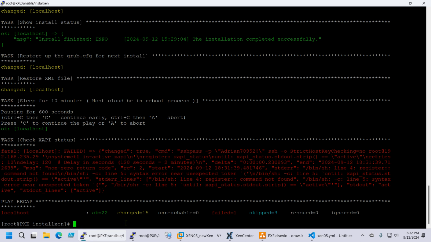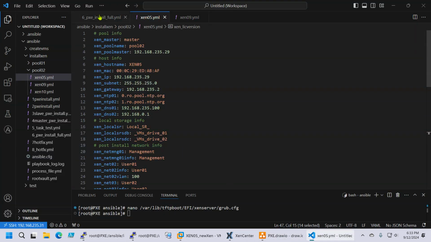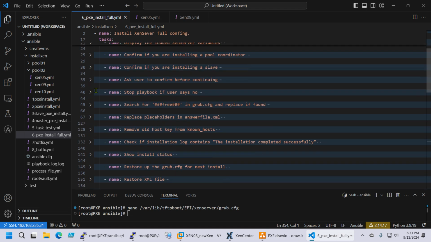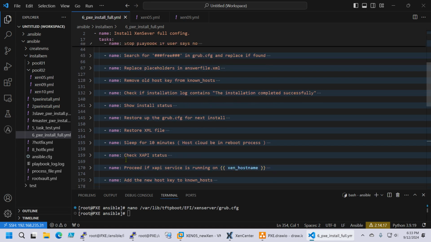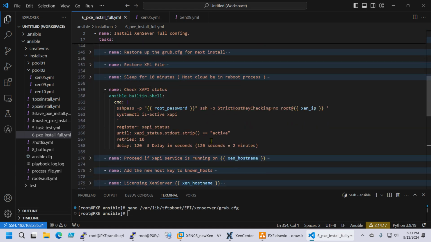So it should have worked flawless, but nevertheless, let's see, maybe we missed something in the playbook. Okay, so stop the playbook, replace placeholder, check installation status. Replace contains, okay, show status. Check XAPI status. Okay, here we have a problem.